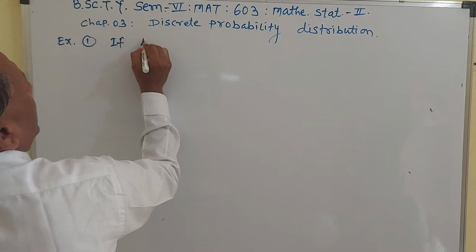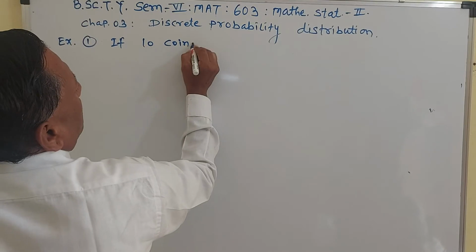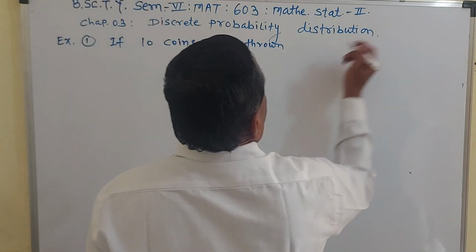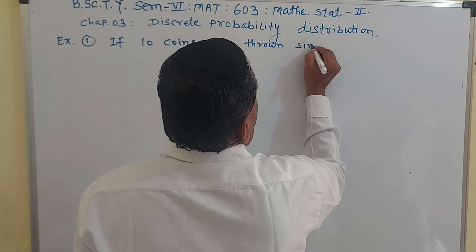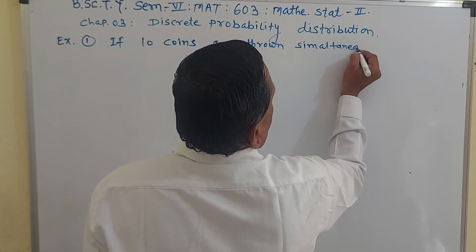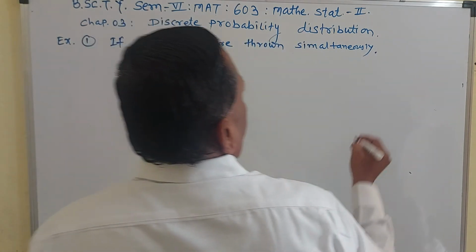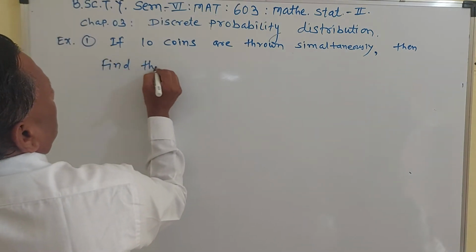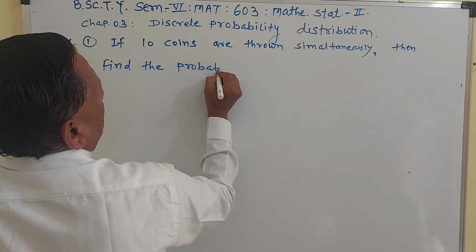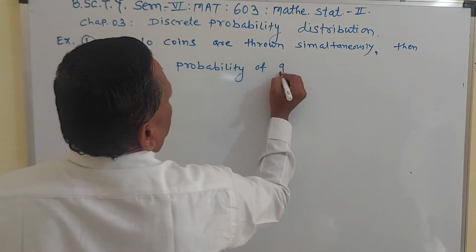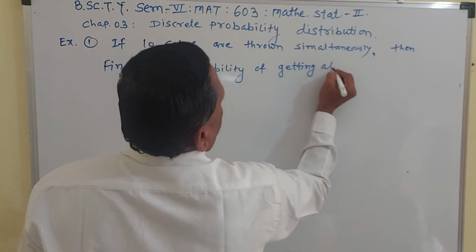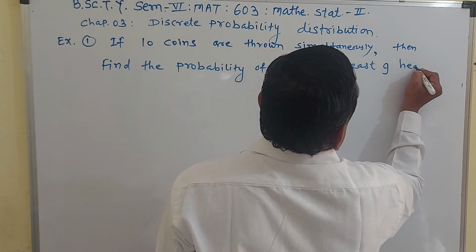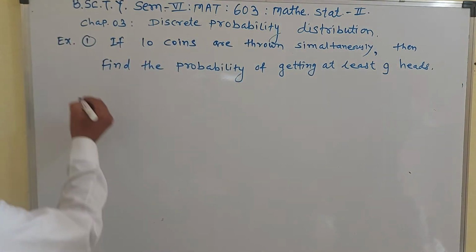If 10 coins are thrown simultaneously, then find the probability of getting at least 9 heads. Solution.